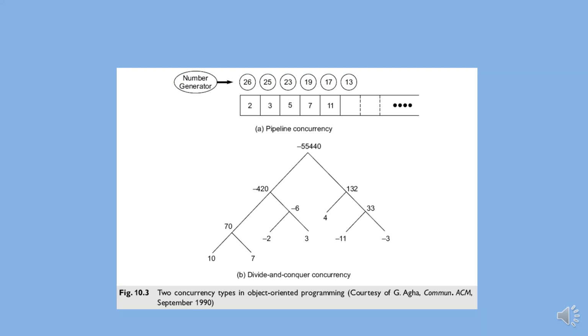Contains 10, 7, -2, 3, 4, -11 and -3 using a divide and conquer approach. The numbers are represented as levels of a tree. The problem can be recursively subdivided into subproblems of multiplying two sublists, each of which is concurrently evaluated and the results multiplied at the upper node.